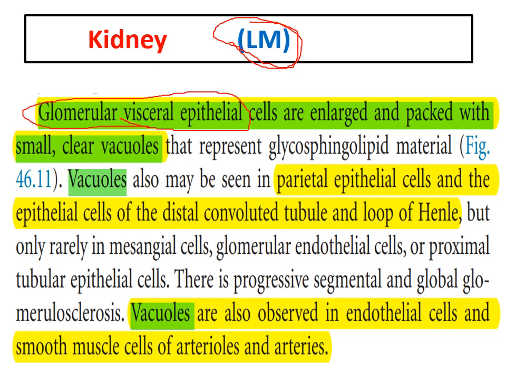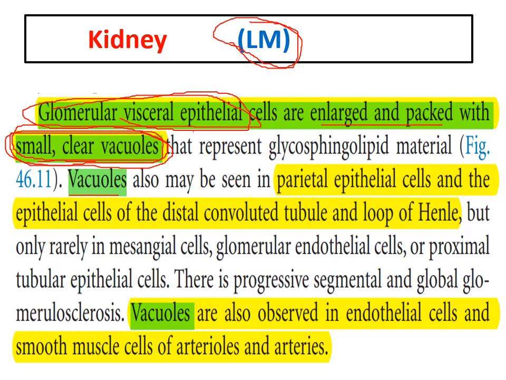The glomerular visceral epithelial cells are enlarged and packed with vacuoles, small clear vacuoles. Don't forget that. Small clear vacuoles are usually deposited in the kidney. The main site for this deposition or accumulation is the glomerular visceral epithelial cells.